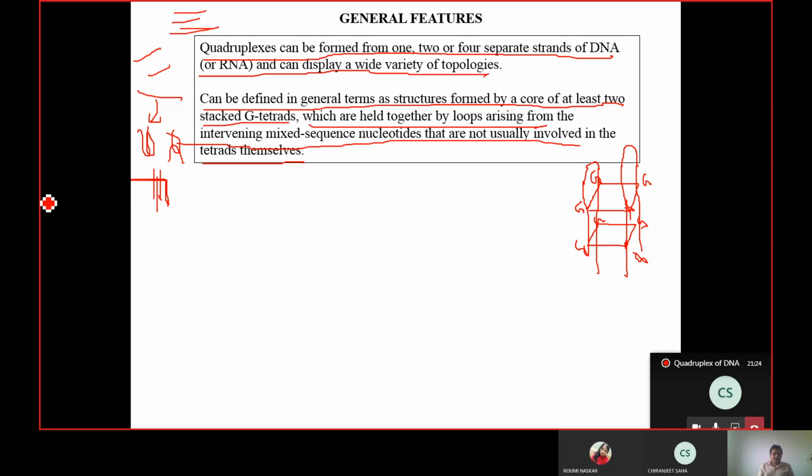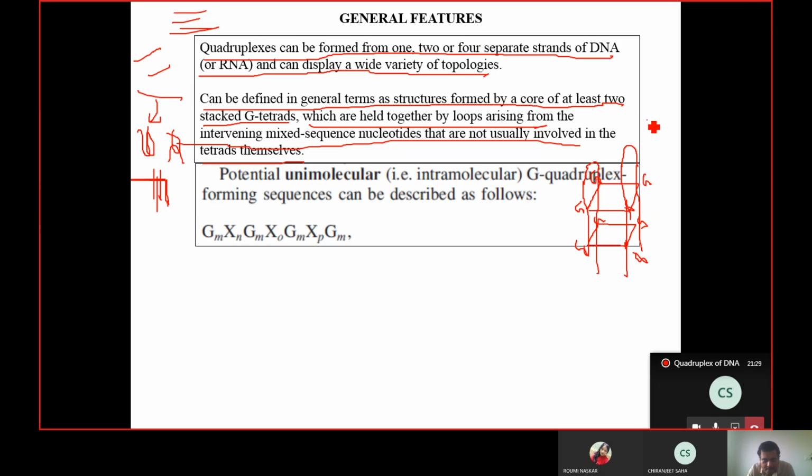Okay, so I will show you some more photographs, it will be more clear. Fine. So a unimolecular, that is intramolecular, G quadruplex forming sequence can be of this order: G_M X_N, G_M X_O, G_M X_P, G_M. So this M is the number of residues. So I can easily deduce it as a sequence.